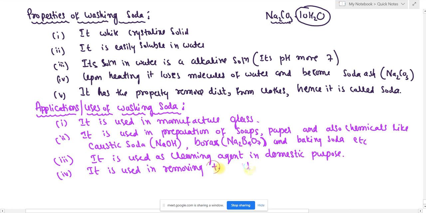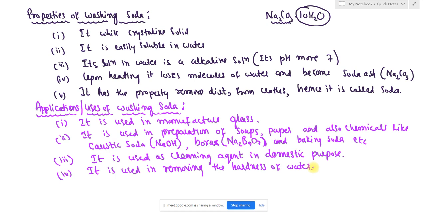Magnesium sulfate, calcium sulfate, magnesium bicarbonate, calcium bicarbonate, magnesium chloride, calcium chloride: all these are the salts responsible for the hardness of water. Washing soda has the capacity to remove the salts responsible for the hardness of hard water. Hence it is used in removing the hardness of water. This is another important application.